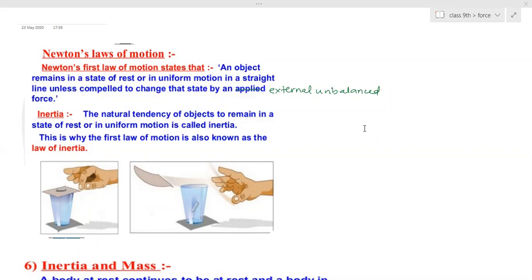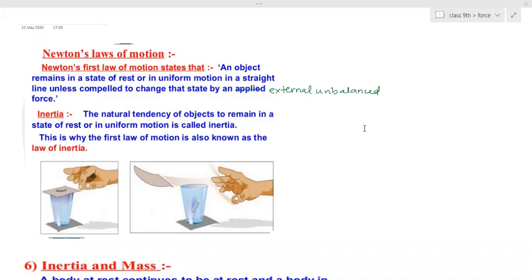Wind is only one reason. So till the wind is blowing, it won't get displaced because its internal force is resisting the change happening in it. But when we push it, our hand force is more than its internal force. That is what we call an unbalanced force: its own force and our pushing force. Our pushing force is more than the inertia of the book, due to which the book is displaced. Is that clear?